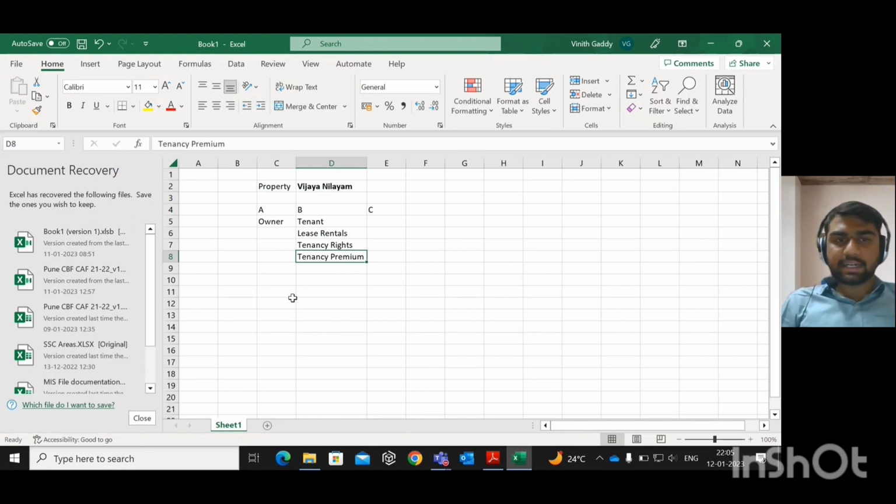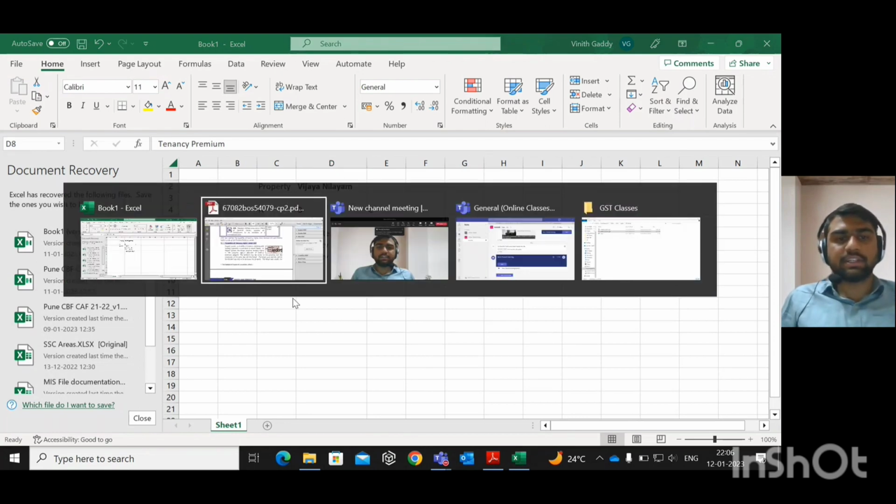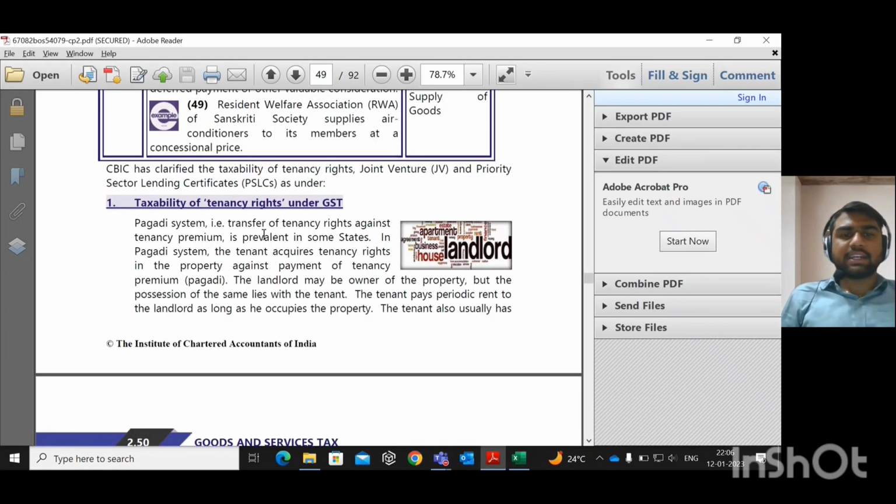Now, the circular says that the consideration paid by A to B as a tenancy premium for cancellation of the agreement is chargeable under GST. That is what is discussed here. The Pagadi system is the transfer of tenancy rights against tenancy premiums, prevalent in some states.